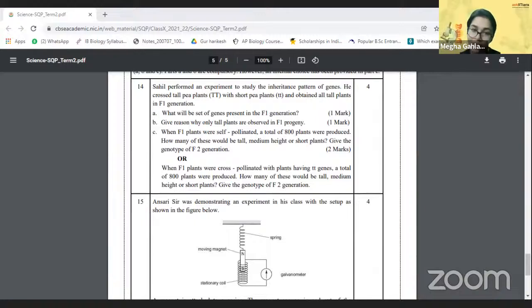Ma'am, there would be zero medium. Yes, there is always zero medium height. Every single time somebody asks you about tall, medium, or short plants, no, it is always tall and short plants. There is never medium. Medium plants are triggering you, because I know even now some of you would be writing that there are medium height plants. No, there are no medium height plants. Do you understand? Am I clear? Okay, great.